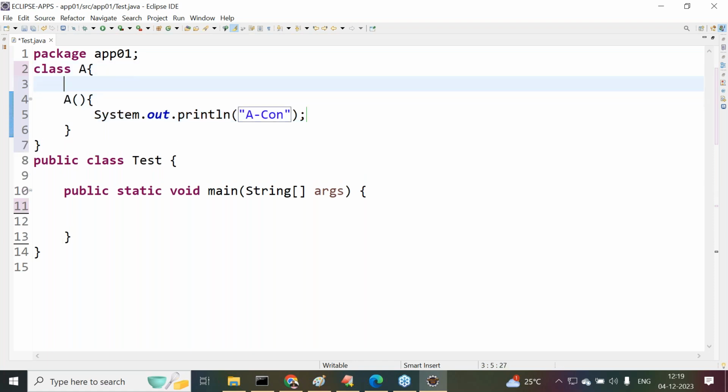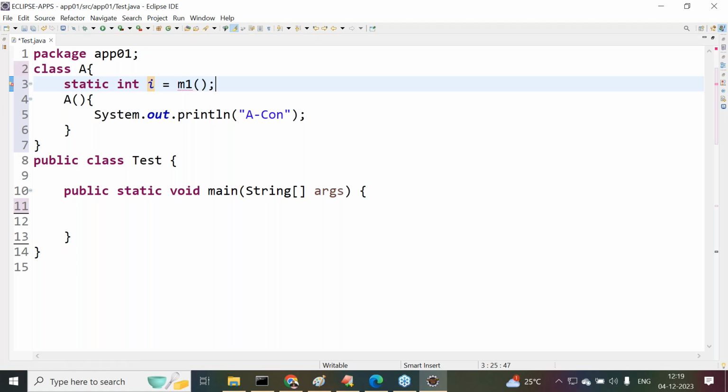After that, I want to provide static int i is equal to m1 method, which I called here. Observe carefully. The variable i is a static variable. There we are calling the m1 method here.